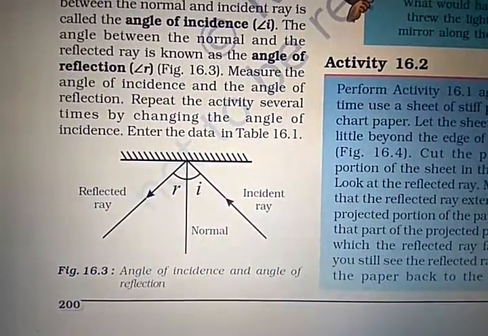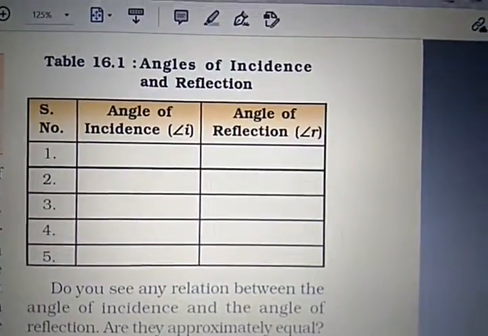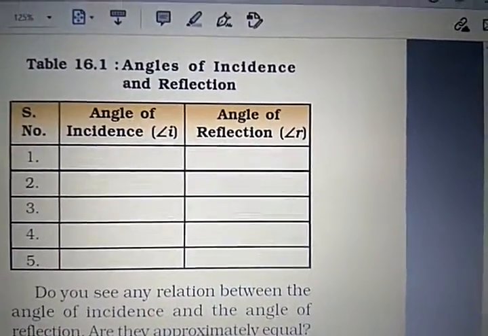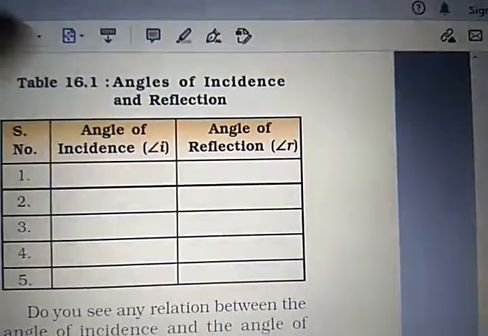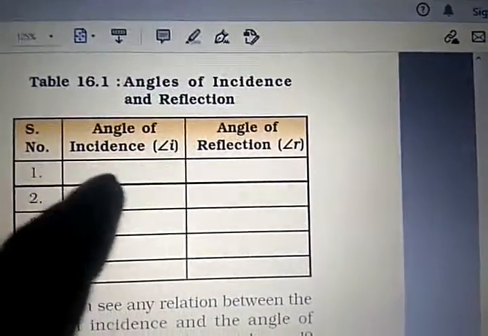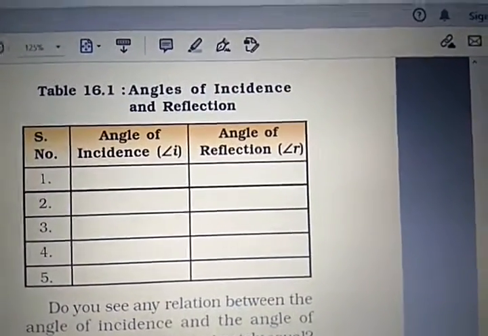Here you can see the angle of incidence and the angle of reflection. Now at different angles of incidence you will get the angle of reflection. With the help of a protractor you can draw as shown in the figure. Right, suppose first you took 30 degrees, then the angle of reflection will also come 30 degrees, with the help of the mirror.